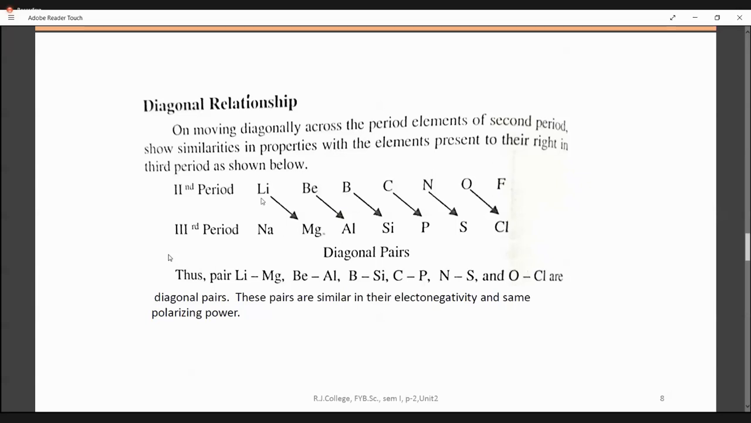So now when you draw a line diagonally across the periodic table, you find a line connecting lithium and magnesium, a line connecting beryllium and aluminium, a line connecting boron and silicon, like that. These pairs of elements are called diagonal pairs. So read what those diagonal pairs are. Out of these, we are going to study only a few diagonal pairs.